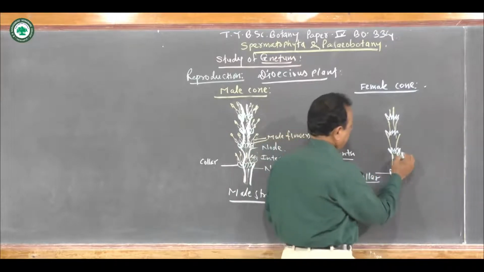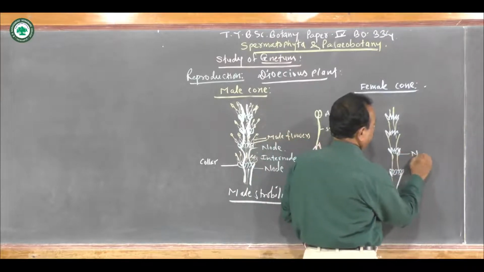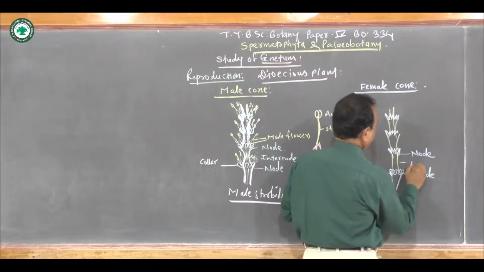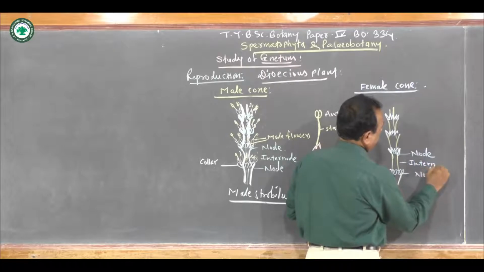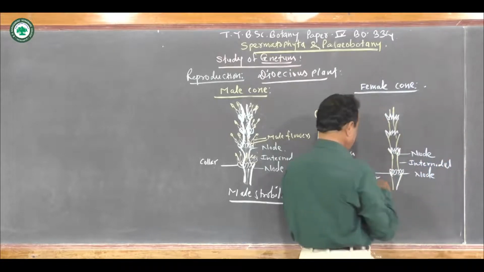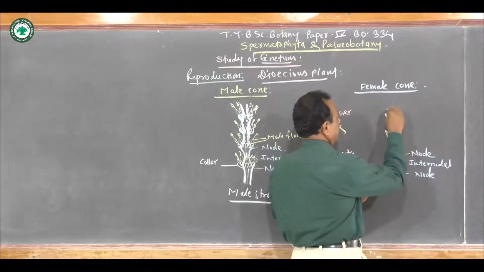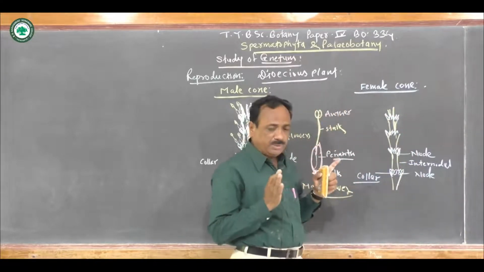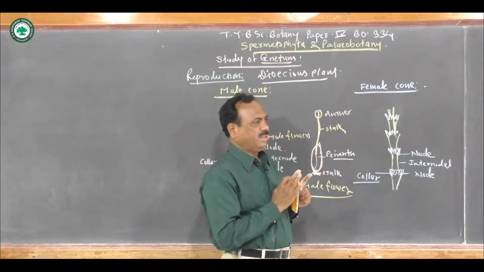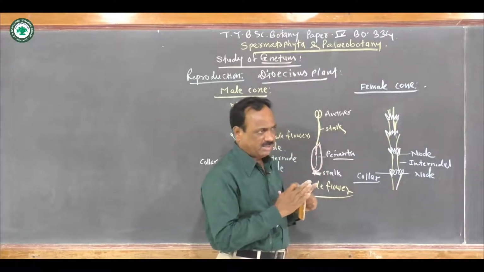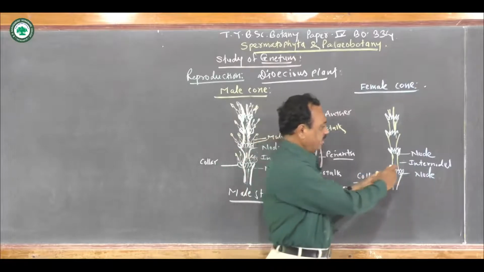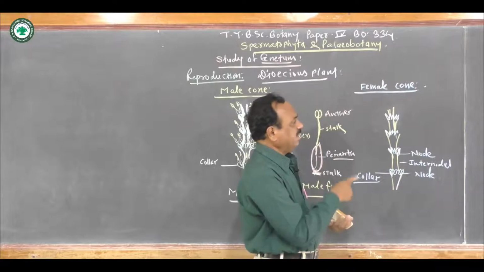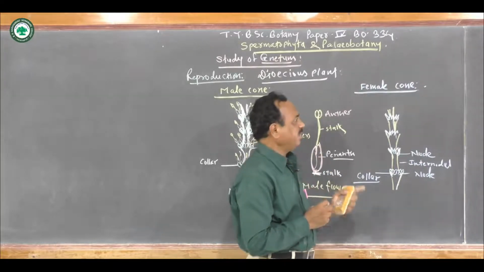So here this is the nodal region. This is also the nodal region. This is the internodal region. And in the younger condition, this entire inflorescence is compact, but when it becomes mature, these collars start to separate, and later on it produces the female flowers.